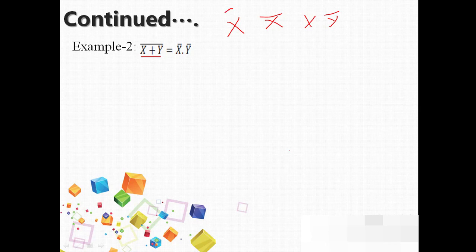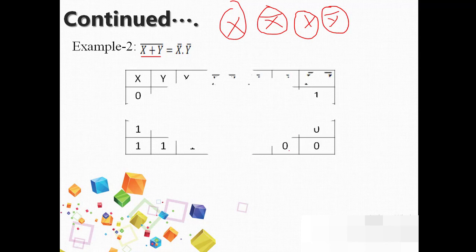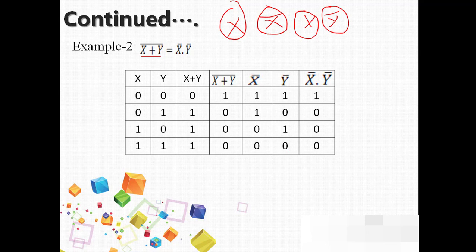So we need the value of x, the value of x bar, the value of y, and the value of y bar for our expression. First x, y: it is 2 to the power 2 variables, so 4 combinations will be available. We will have 2 zeros and 2 ones for x, then 0 1 and 0 1 for y, totally 4 combinations.